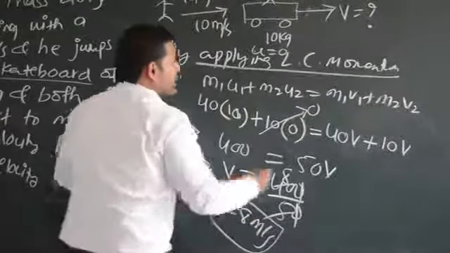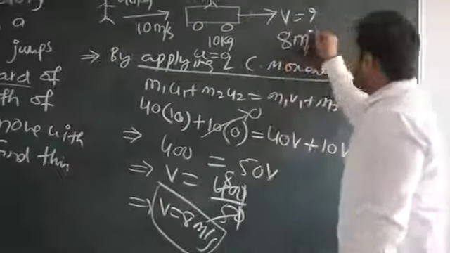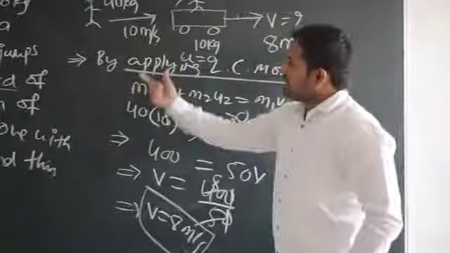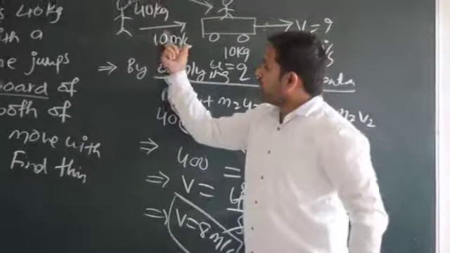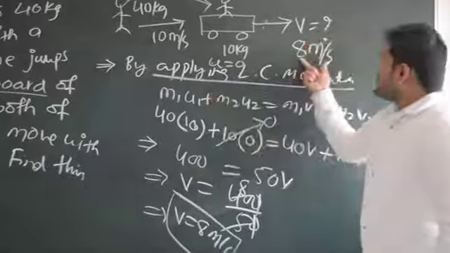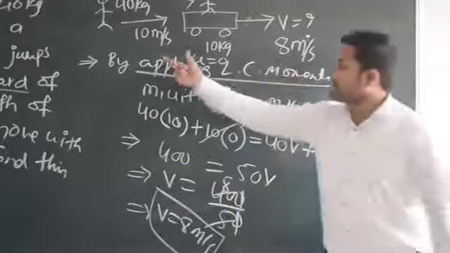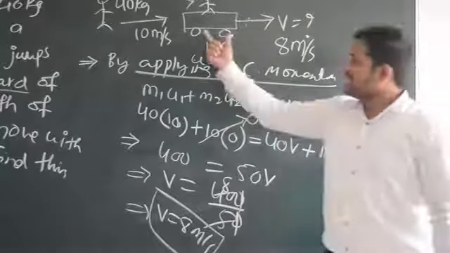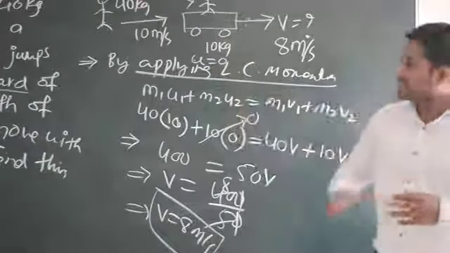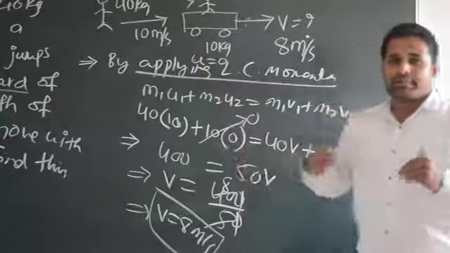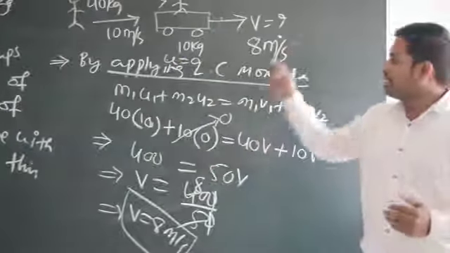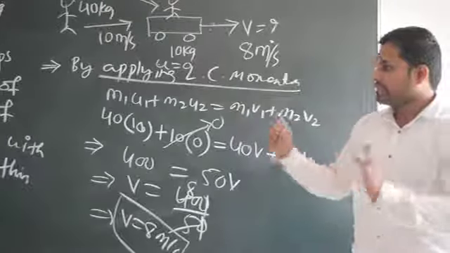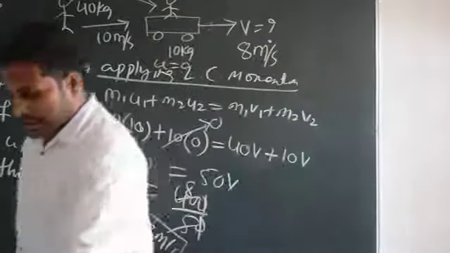So what does it mean? Both of them will start to move with velocity 8 meter per second. Now you may be having one question. What is that? Sir, initially the boy was moving with 10 meter per second. Now his velocity has changed from 10 meter per second to 8 meter per second. Why is there a reduction in the velocity? Because the skateboard is also there now. The skateboard is having some mass. Whenever more mass is included, the velocity will definitely decrease. Are you getting my point? What I am trying to say? This is a very important problem which is discussed in NCERT.